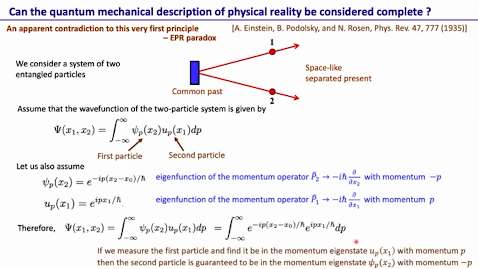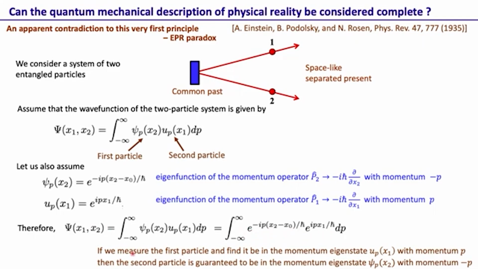We can write the state like this, and the interpretation is that this is an integral over p. That is a summation, the superposition is given in the form of an integral. If you make a measurement, as we discussed, this two particle system will collapse into one of the states that are part of this superposition.